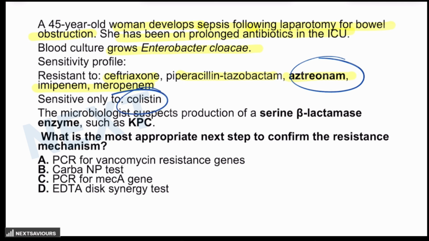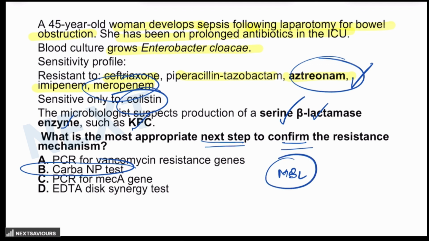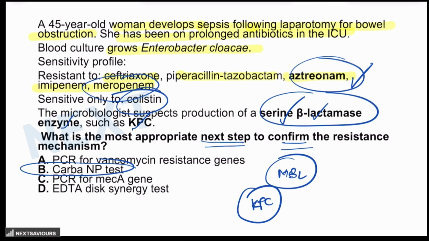The microbiologist is suspecting the production of serine beta lactamase enzyme like KPC. So, what is the most appropriate next step to confirm the resistance? Again, the answer for that question is Carba NP test. Why? Because the organism is resistant to aztreonam and even the carbapenems, which rules out the metallo beta lactamase involvement. Now, this pattern is highly suggestive of KPC, which is a serine beta lactamase enzyme. Now, Carba NP is a rapid and reliable biochemical test for carbapenemase activity.